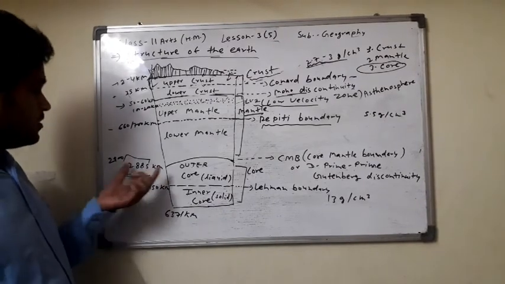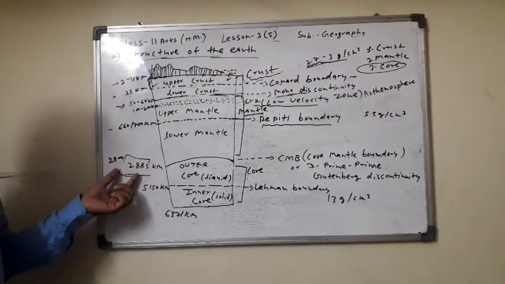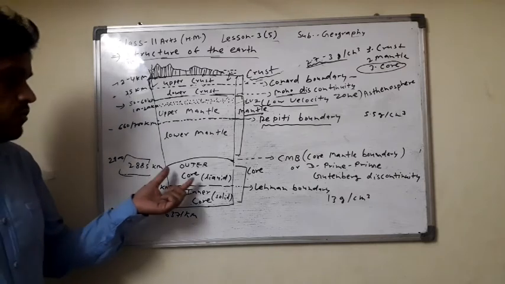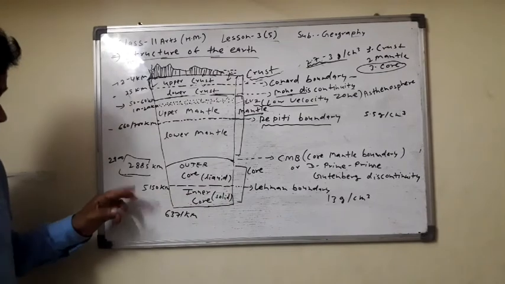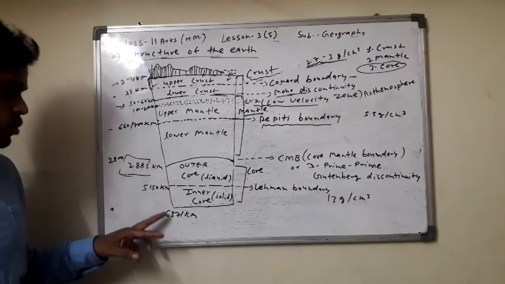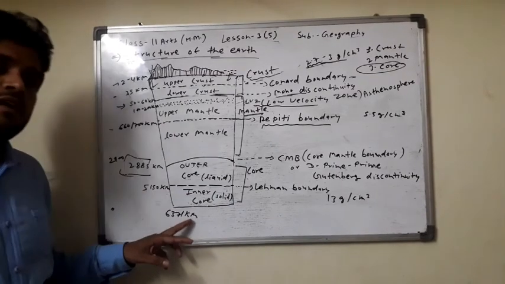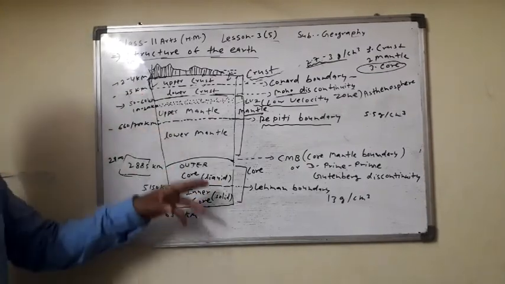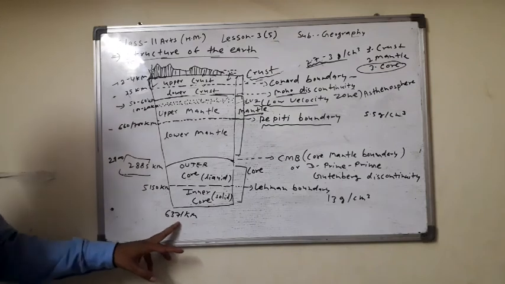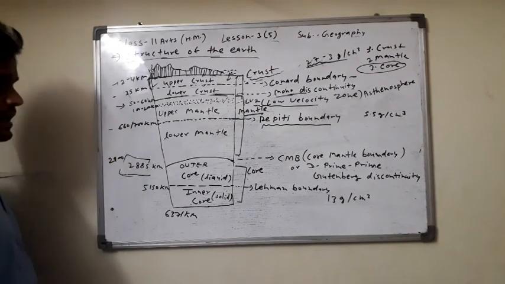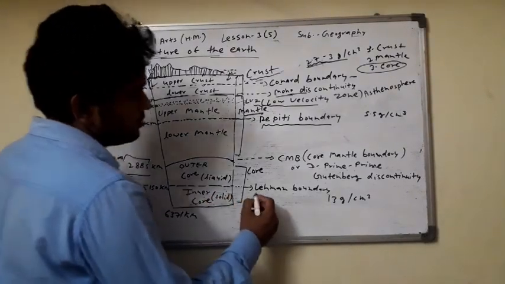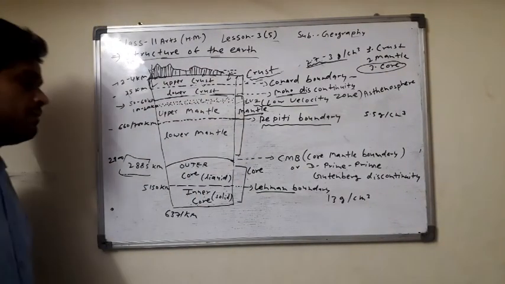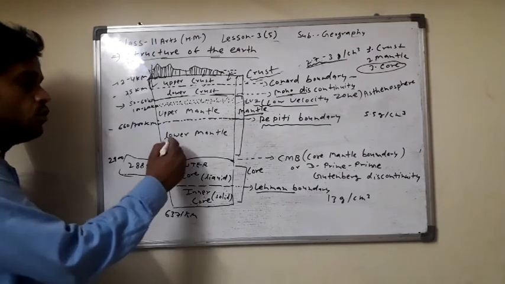The outer core is from 2885 to 5150 km, found in liquid form, and the inner core is from 5150 km to 6371 km. The last part is the center of the earth, and the radius of the earth is also considered 6371 km. The outer core and inner core are separated by the Lehmann boundary, and the lower mantle and outer core